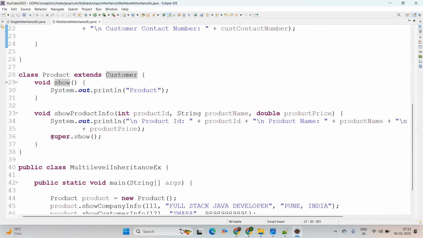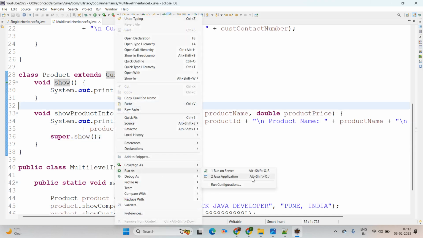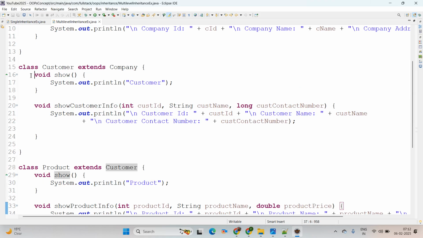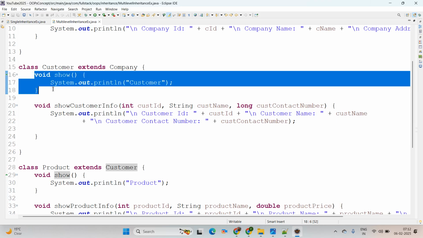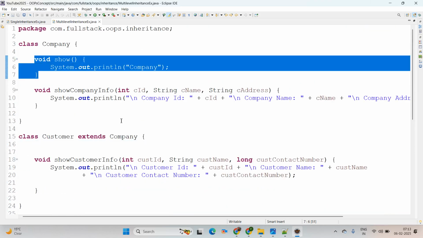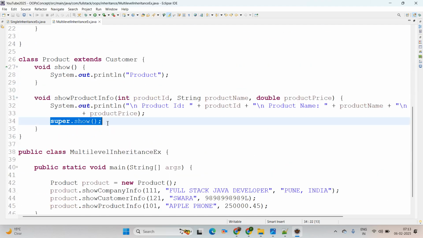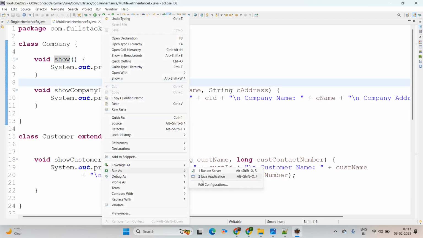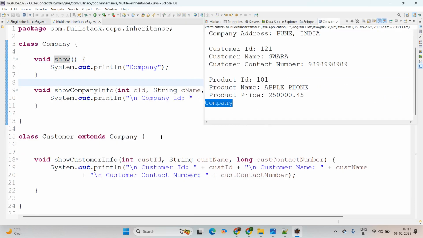Now see, I am using super.show here. Super is a keyword in Java. It helps us to access member properties like variables and methods coming from the immediate parent class. See on screen, now it will print customer. Have you seen? Here is customer. But you can consider, suppose in the immediate parent class we don't have the show method, then it will be accessed from the parent class Company, right? See, here we are calling super.show, then it will be called from Company. Now just try to run the Java application. See, here it's printing company. I hope you got the clarity of the super keyword, how it works, right?